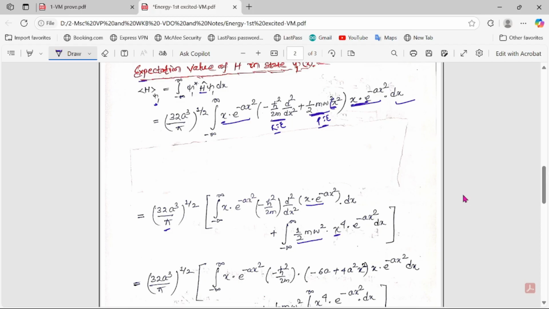See, this x square, x into x, again x square, so x to the power 4 we can get, e to the power minus a x square, e to the minus a x square, so it will be e to the power minus 2a x square. Mistakenly written over here, e to the minus 2a x square.